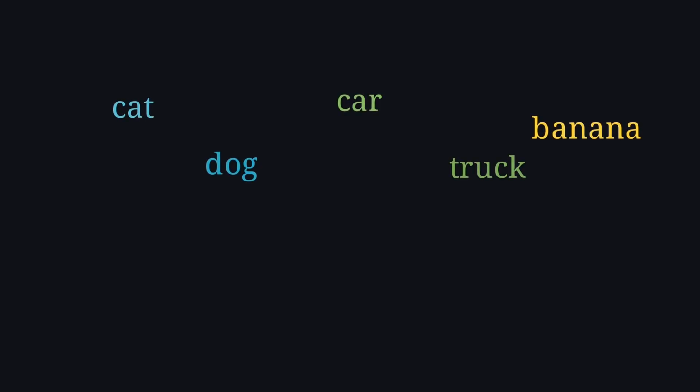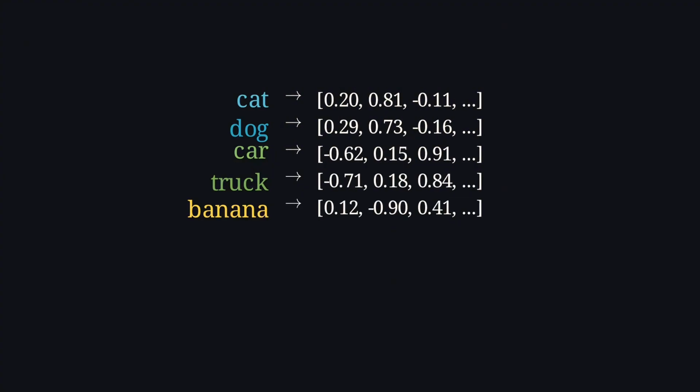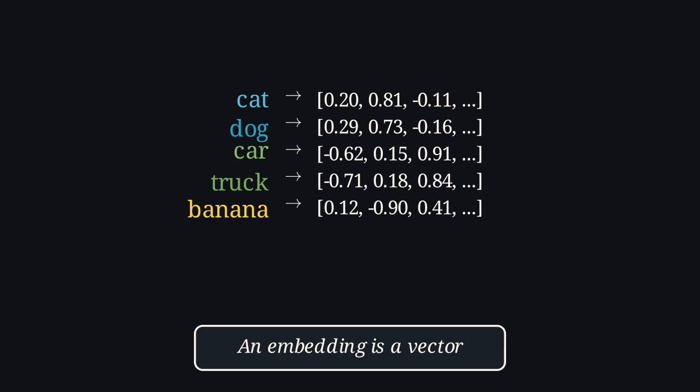Imagine we have these 5 words: cat, dog, car, truck, and banana. Now, if an AI system wants to work with these words, it cannot directly work with the raw text in the same way we do. To a machine, a word cat is just symbols, so we need a way to represent the meaning of each word numerically. That is where embeddings come in. An embedding is just a list of numbers, a vector. But the important thing is not the numbers themselves. The important thing is that the numbers are learned in such a way that similar meanings have similar vectors.